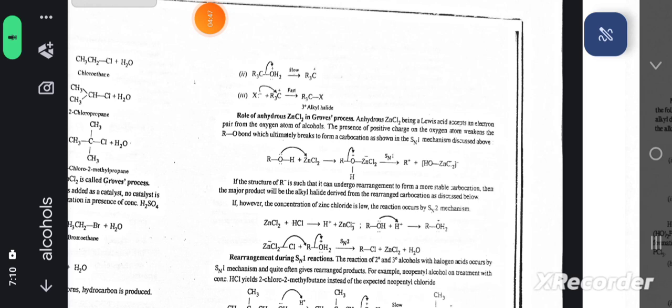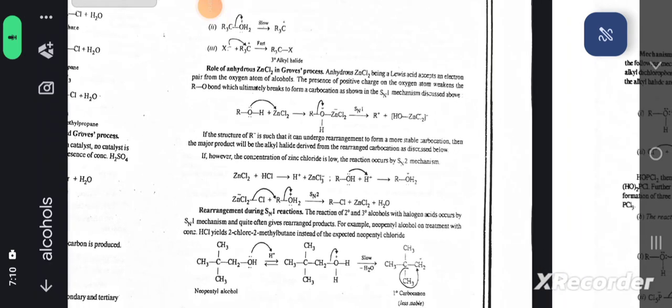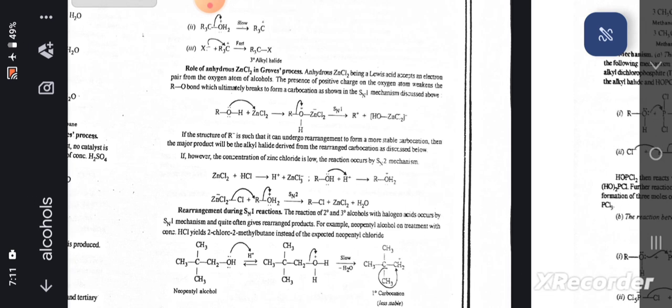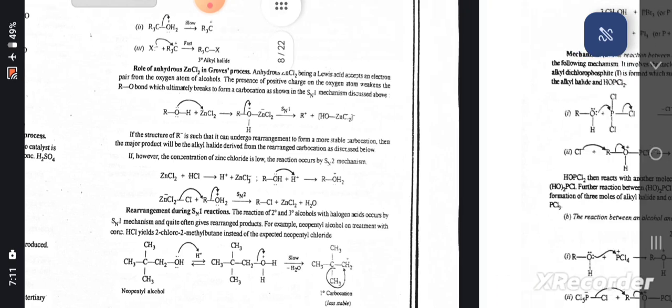Role of anhydrous ZnCl2 in Groove's process. Anhydrous ZnCl2, being a Lewis acid, accepts an electron pair from the oxygen atom of alcohol. The presence of positive charge on the oxygen atom weakens the R-O bond, which ultimately breaks to form a carbocation, as shown in the SN1 mechanism discussed above. If the structure of R positive is such that it can undergo rearrangement to form a more stable carbocation, then the major product will be the alkyl halide derived from the rearranged carbocation, as discussed below.